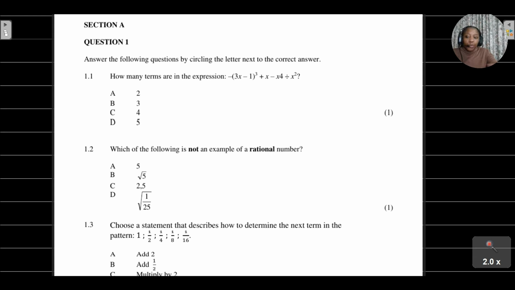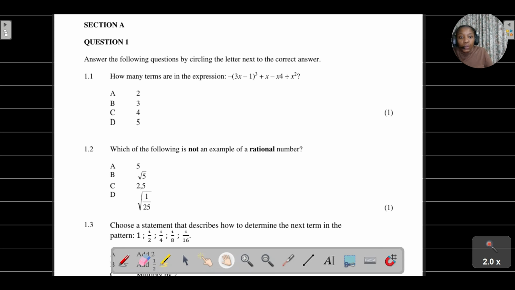Right, so we're given an expression here, and they are asking us, in this given expression, how many terms do we have in this expression?